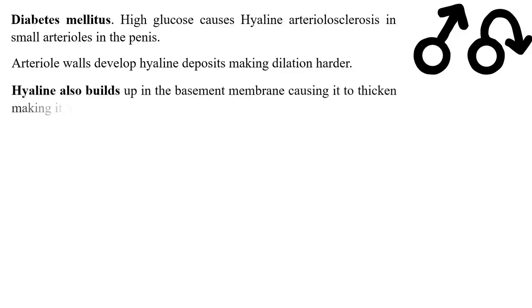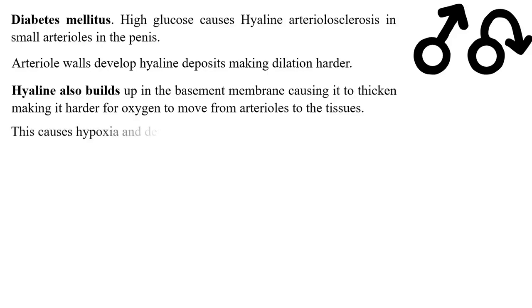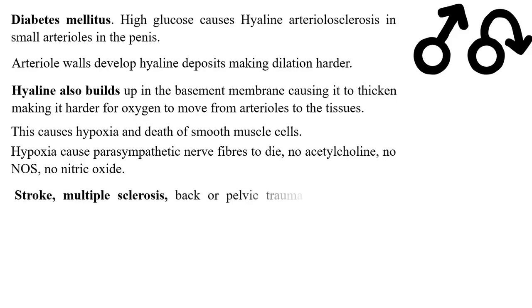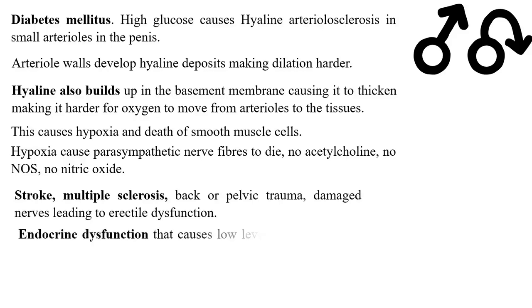Hyaline also builds up in the basement membrane, causing it to thicken, making it harder for oxygen to move from arterioles to the tissue. This causes hypoxia and death of the smooth muscle cells we've seen. Hypoxia may also cause the parasympathetic nerve fibers to die. Therefore, no acetylcholine, no nitric oxide synthase, and therefore there is no nitric oxide released. Stroke, multiple sclerosis, back or pelvic trauma: damaged nerves leading to erectile dysfunction.